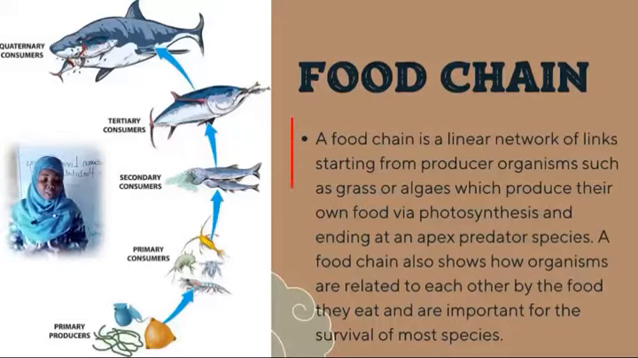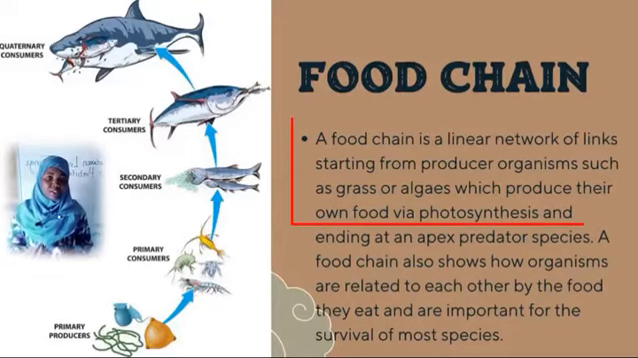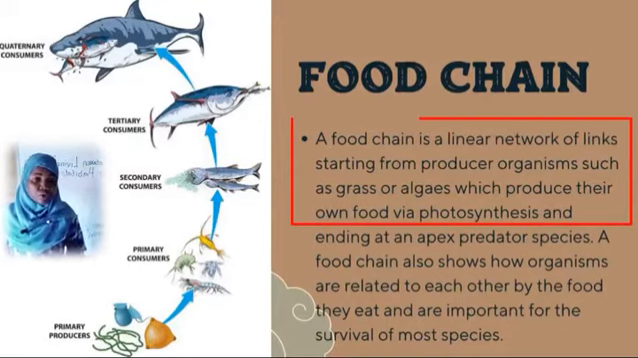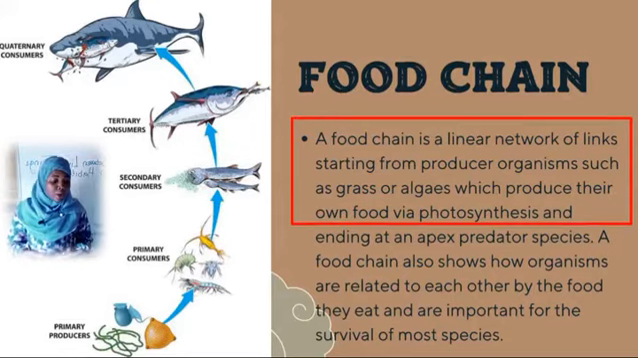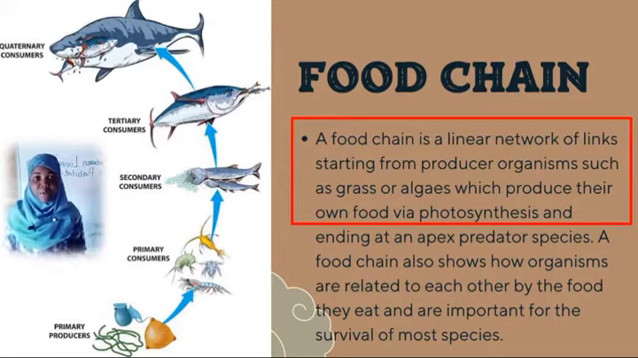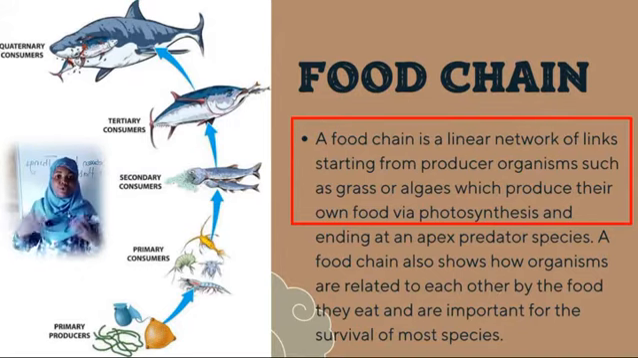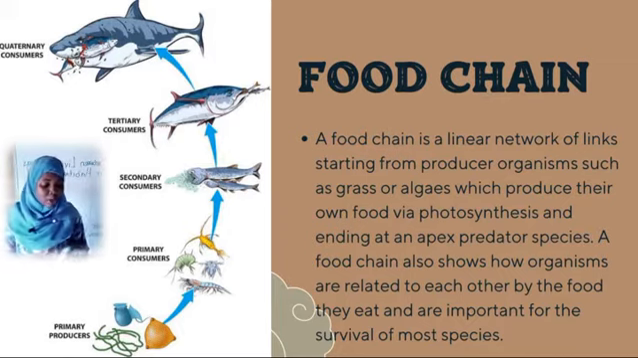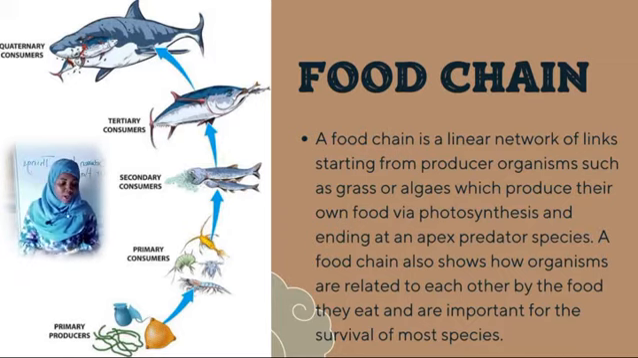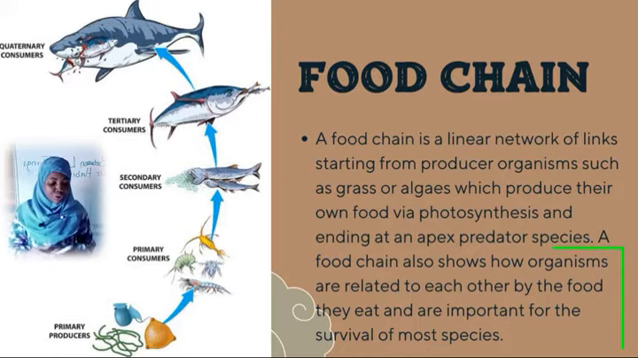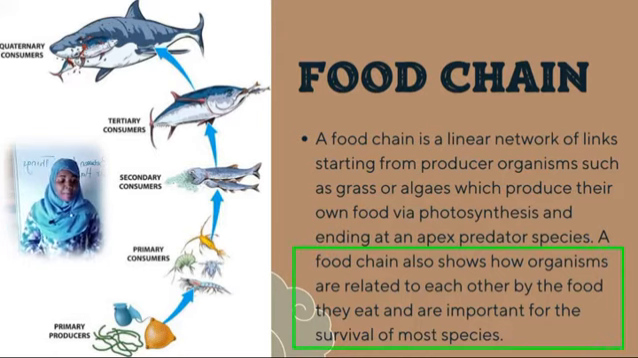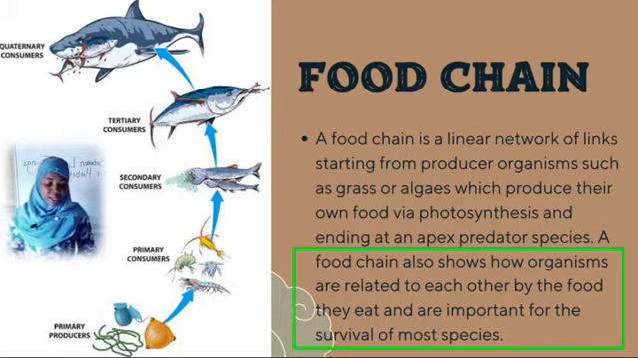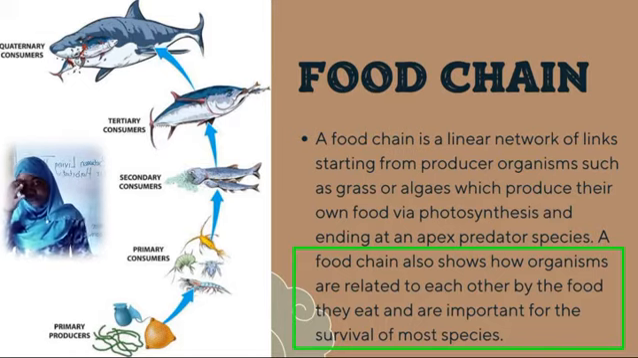Now, a food chain is a linear network of links starting from the producer organism, such as grass or algae, which produce their own food via photosynthesis. When I say via photosynthesis, I mean through photosynthesis, and ending at an apex predator species. A food chain is also a chain that shows how organisms are related to each other by the food they eat, and it is important for the survival of most species.